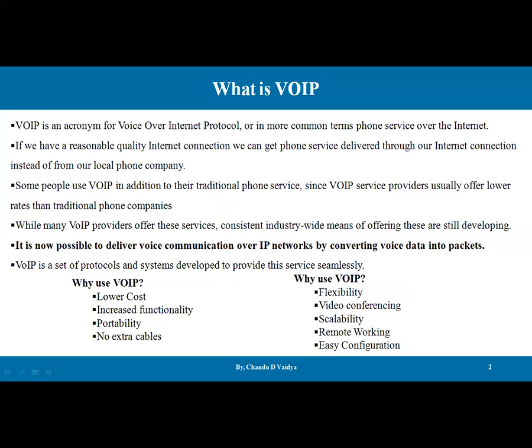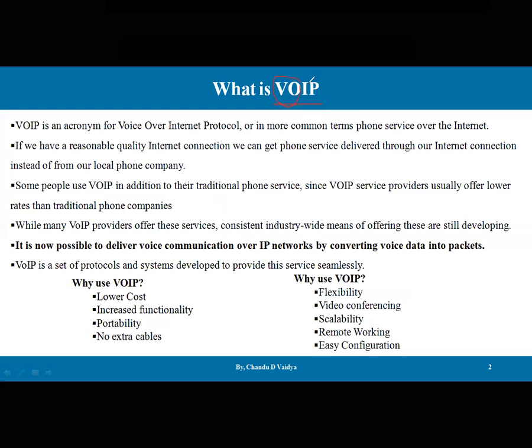So what is VoIP? In VoIP, we have two terms, VO and IP. Voice over IP, that is voice over internet protocol. This is the meaning of VoIP. VoIP is an acronym of voice over internet protocol, or in more common terms, phone services over the internet. Today's era is full of internet connections, where on the internet we send packets. But here we are using the existing network for voice communication as well.